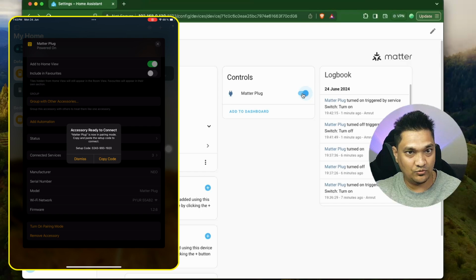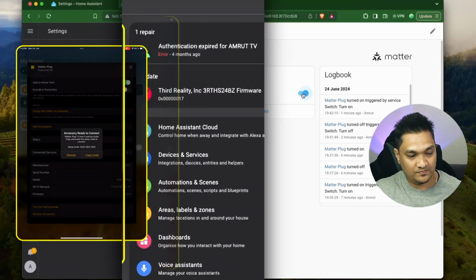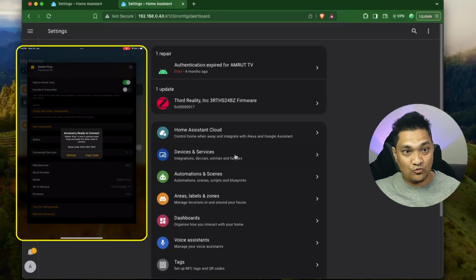Now, the same thing you would have to do in case you're connecting your device from Apple Home to Google Home. Right now, I don't have yet another Google Home, but I have yet another instance of Home Assistant. So let me open that and I'm going to enter this code. So now this is a different instance of Home Assistant that I have.